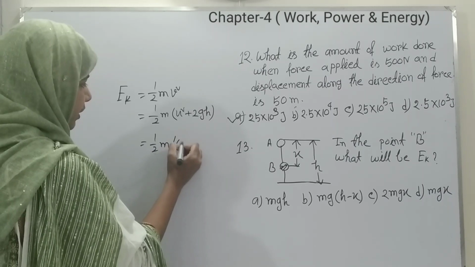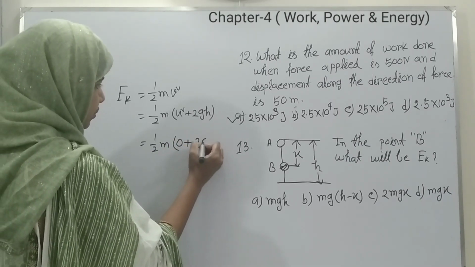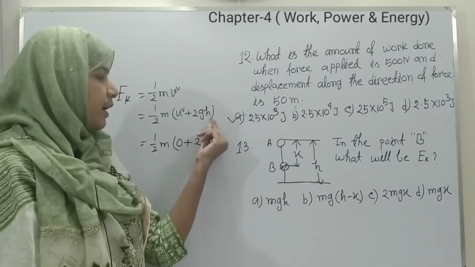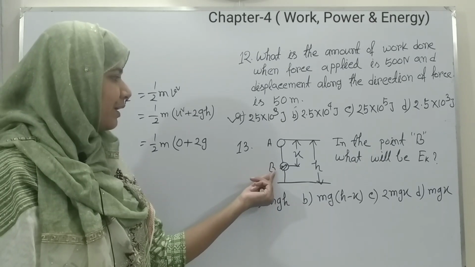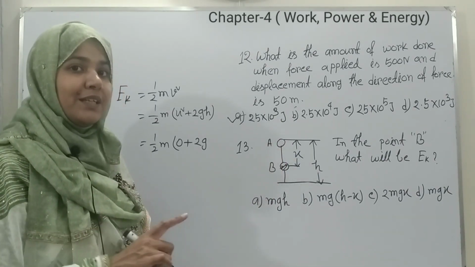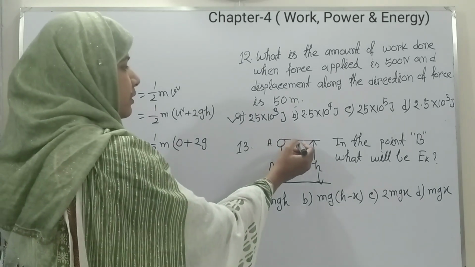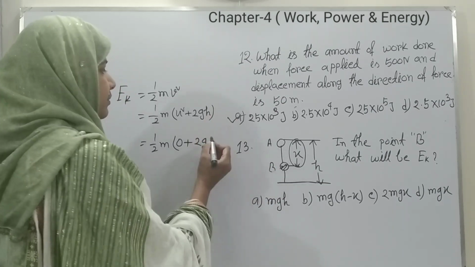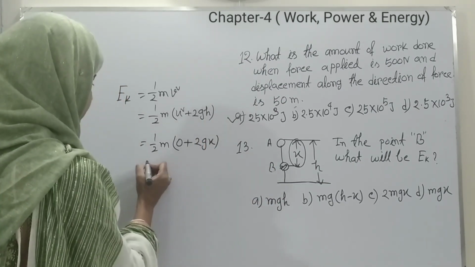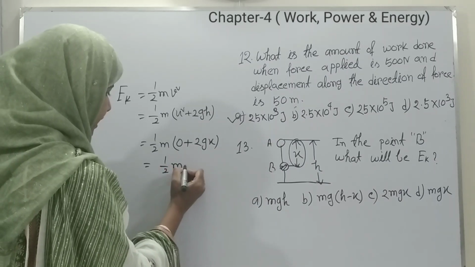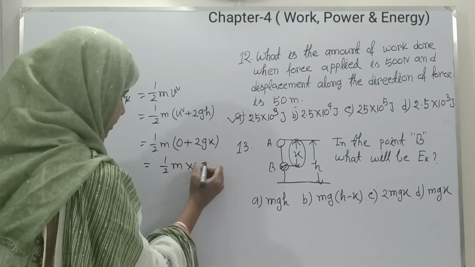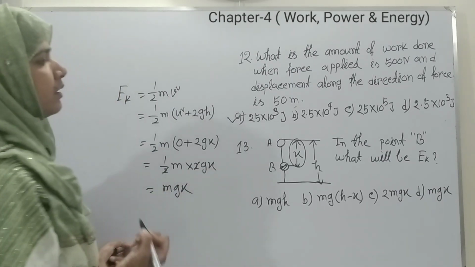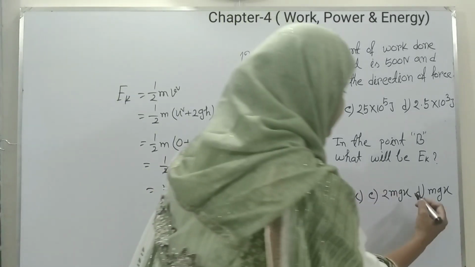And for a freely falling body, u is always 0, so 2g. Now, for point B, as we are calculating the kinetic energy, the height is x. So we get 2gx, that means mgx. So our right answer is answer D.